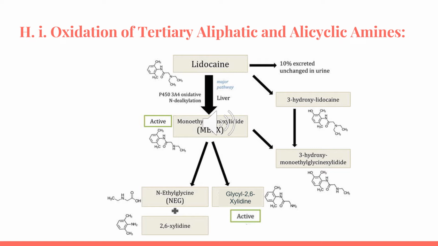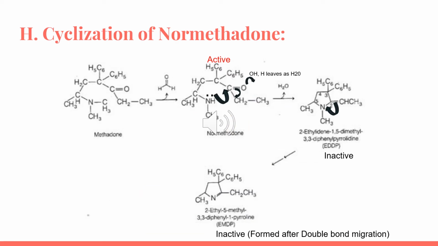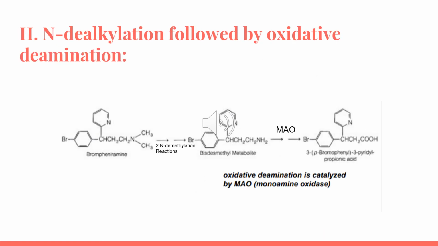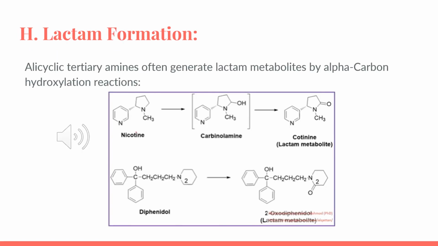later discussed. So for the cyclization of normethadone, we have N-demethylation first within a 3N system open chain molecule, then rearrangement, and the metabolites are all inactive. For brompheniramine, we're going to have two N-demethylation reactions, and then we're going to have the bis-desmethyl metabolite, and it's going to undergo oxidative deamination, which is catalyzed by the MAO, monoamine oxidase, to form the 3-p-bromophenyl-3-pyridyl propionic acid. Now for the lactam formation.